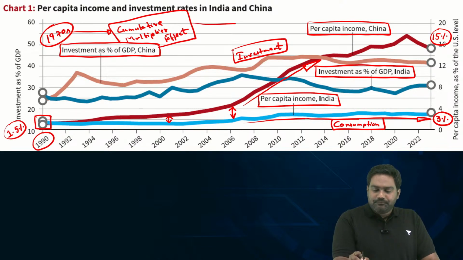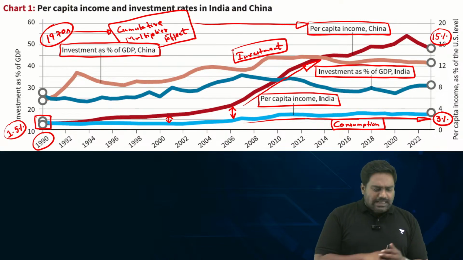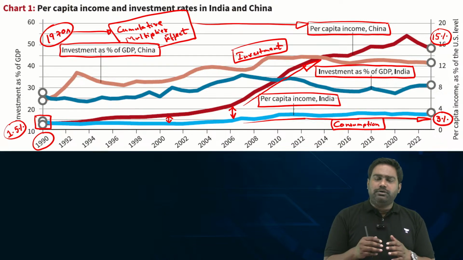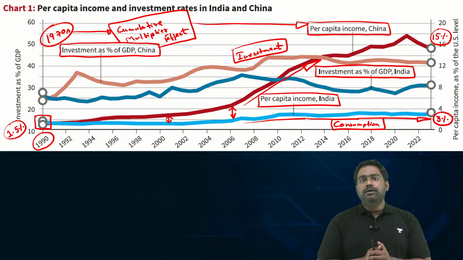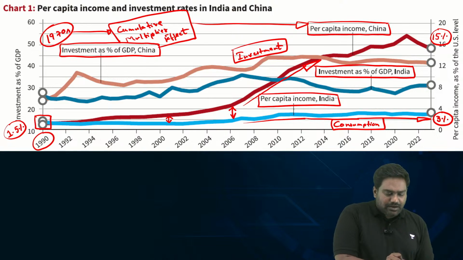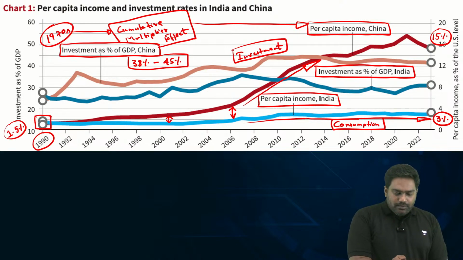in China. If you look at China's investment rate as a percentage of its GDP, if you take the aggregate of both public and private investment, China's investment as a percentage of its GDP has consistently remained in the range of 38 to 45%. Look at this orange line.